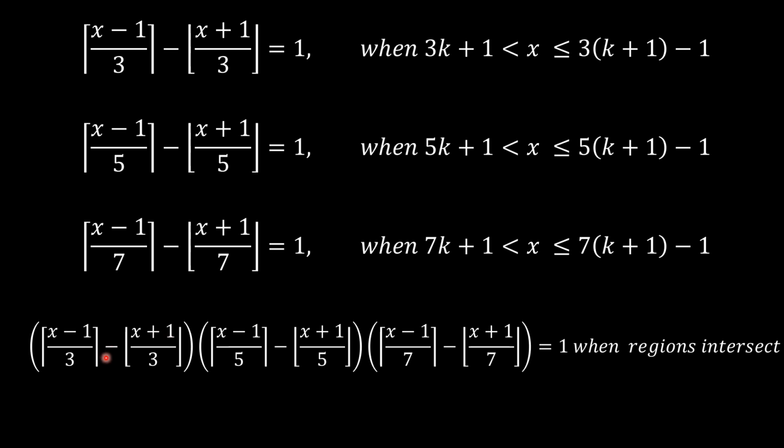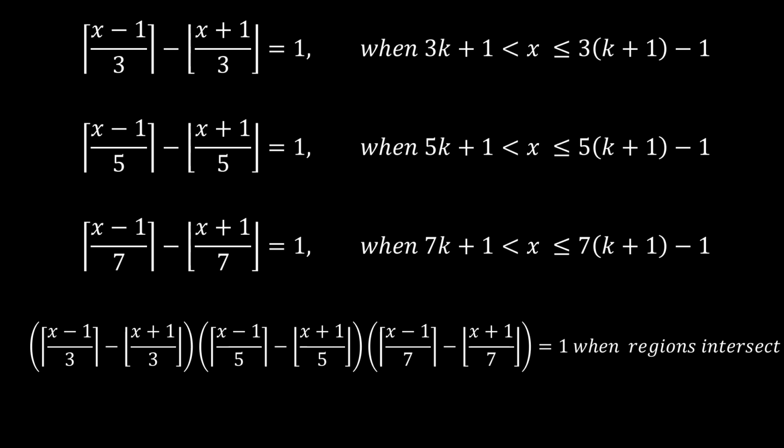So the product now happens when there's an intersection of all these functions. When all these things equal to 1 is when this product equals to 1. Otherwise, if any of this becomes 0 at any interval, that thing just collapses to 0. So we have to now look for regions of intersection, and we know that the span for this is a span of 1. In other words, from 3k plus 1 to 3 times (k plus 1) minus 1. The difference there is just 1.